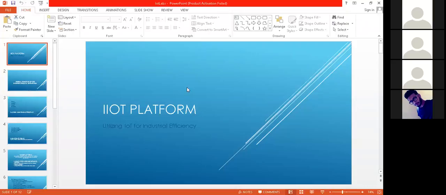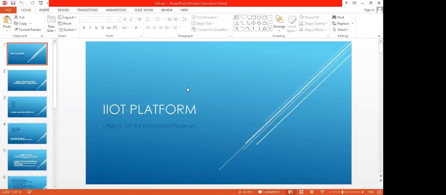Everybody. So it is an IoT platform which we are making to make things easy in the manufacturing industry. What we'll be doing is collecting the data and making the analytics platform for the industry too easy to use. They don't need a developer to maintain all the things. If they want to upgrade their machinery and all, they can set up this platform themselves. Okay, so this is the main concept of this.